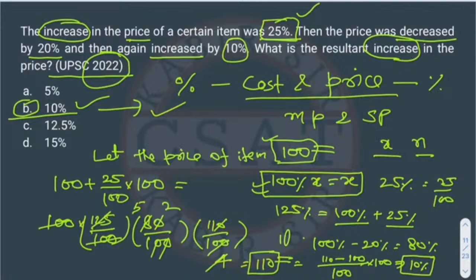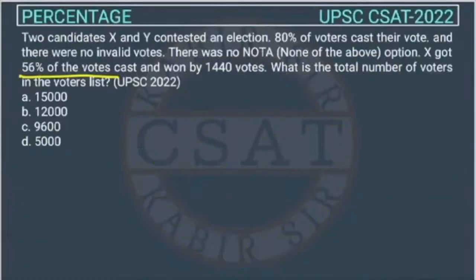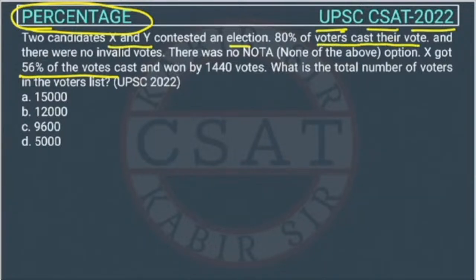Okay, I hope this was understood by all of you, right? So this is a percentage question asked in the UPSC CSAT paper of 2022. Two candidates X and Y contested an election. 80% of the voters cast their vote and there were no invalid votes, right? So suppose 100% voters are there, total voters are 100%, right? So out of it, 80% are only voting, right?